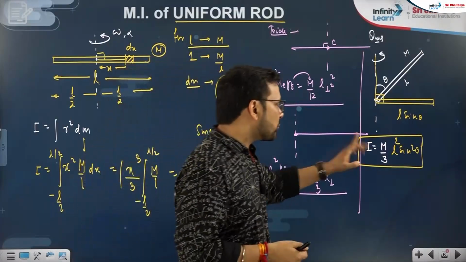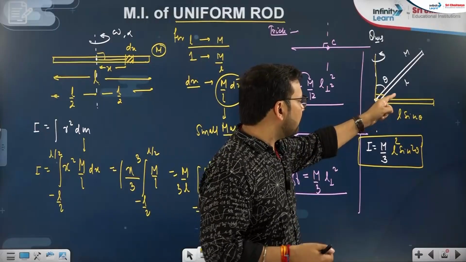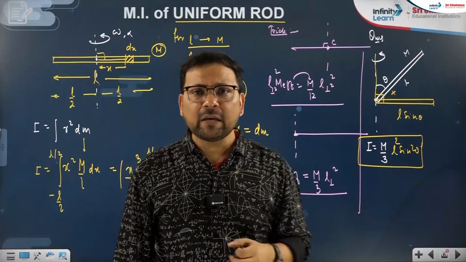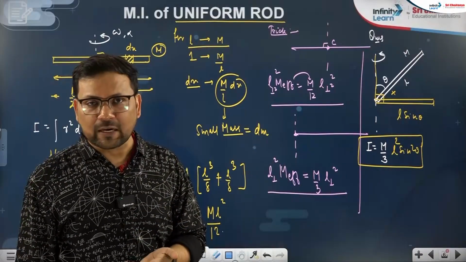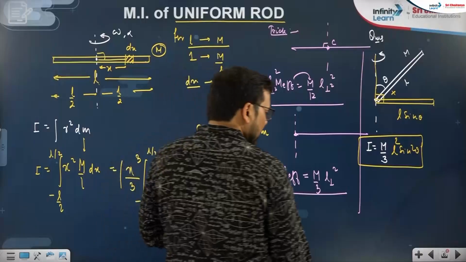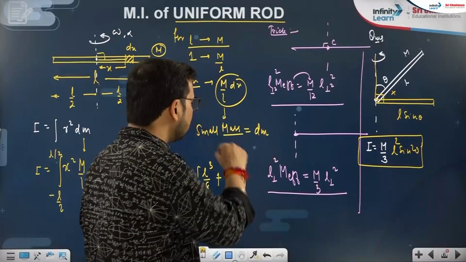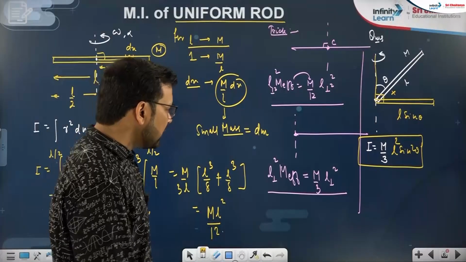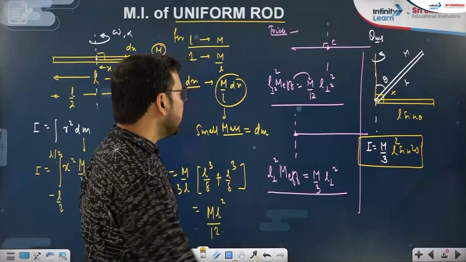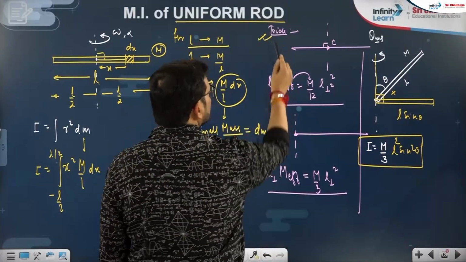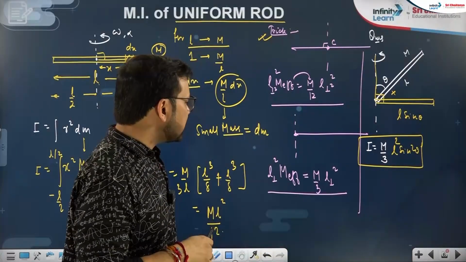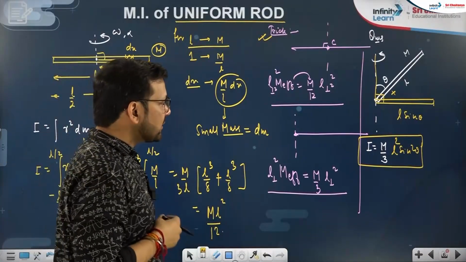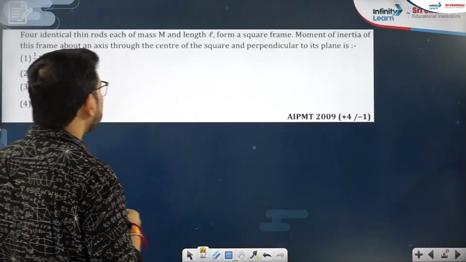If this angle had been given as theta, obviously it would have been L cos theta. If more than two rods are also given, we can do it that way only. We can see one more question on this, but first make sure you understand the formula. This is just the basics of how we have to use integration, but for the objective approach, these two are very golden tricks for rod questions. Apart from this, if any other point is coming, we will use the parallel axis theorem. I hope you understand.